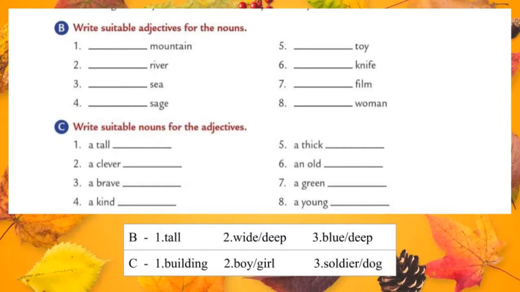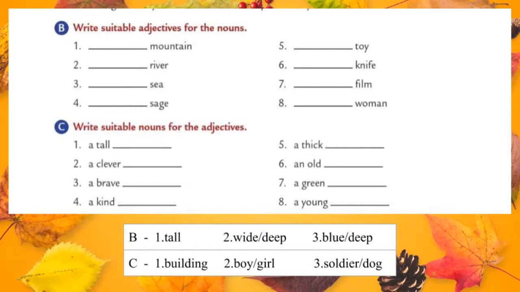Okay, so here tall is the adjective. We are describing the mountain as tall. So the answer for the first one is tall. You should write your own answers also. Just I am saying an example, okay? Tall mountain.